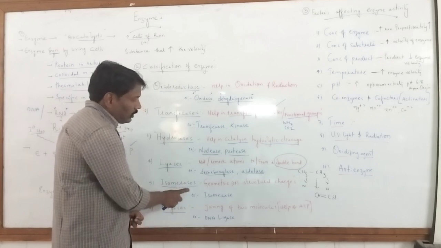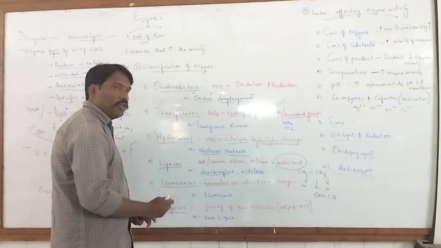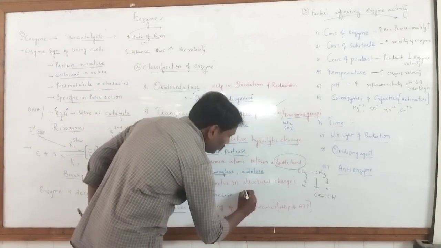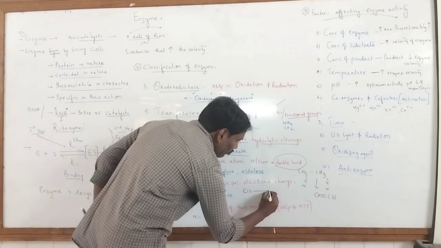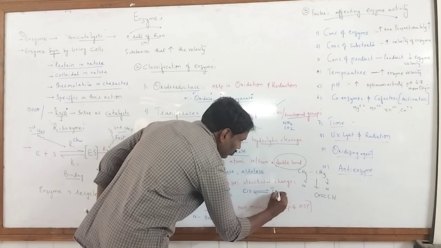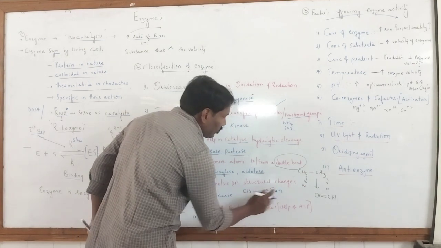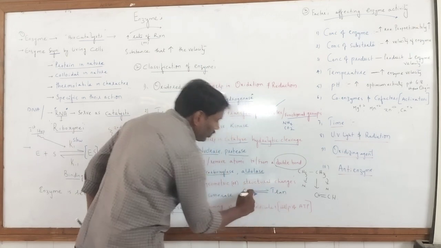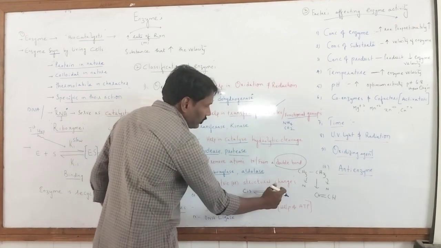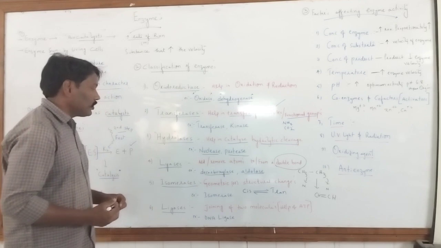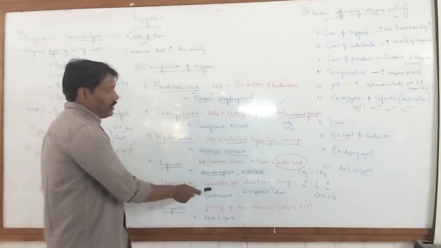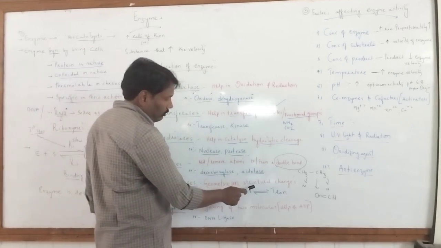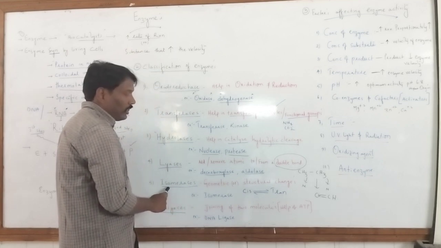The isomerases are those enzymes which convert the cis configuration into trans, or trans are going to be converted into cis. Such types of geometric or structural changes can be done through isomerase enzymes.